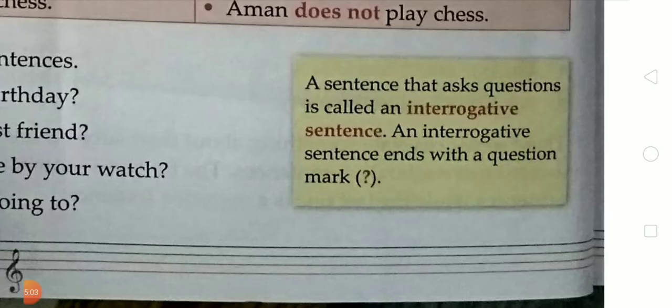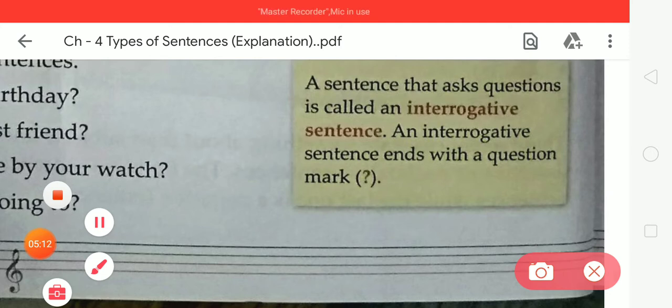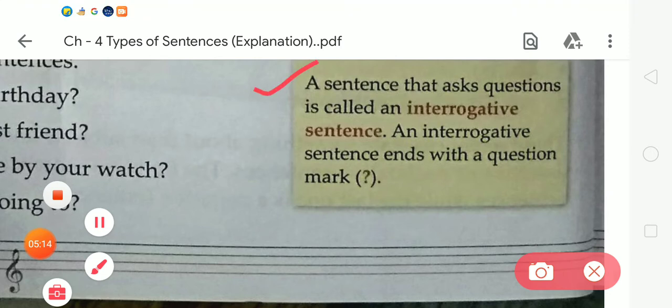So dear student, a sentence that asks questions is called an interrogative sentence. What is an interrogative sentence? A sentence that asks questions is called an interrogative sentence, and an interrogative sentence ends with a question mark. It is the sign of a question mark.